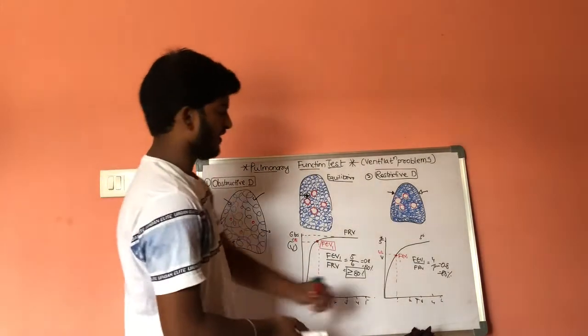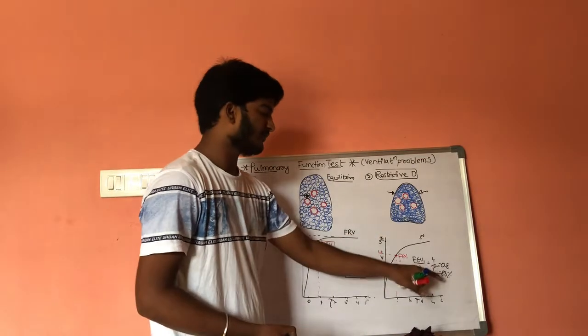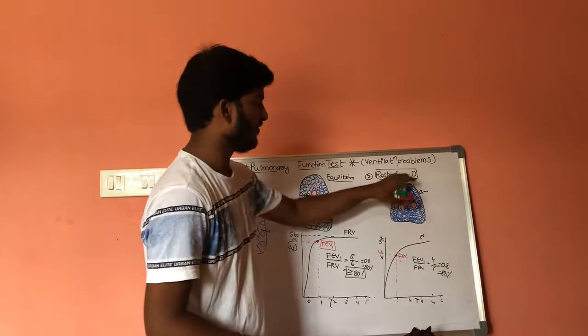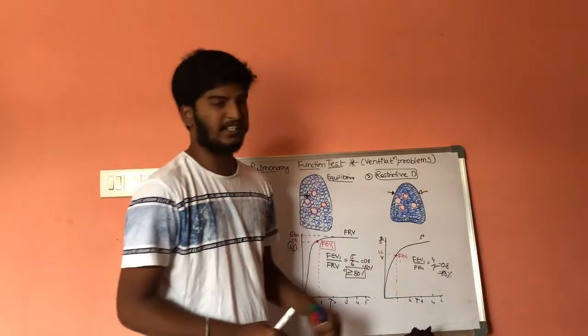So the ratio is 80%, which is normal in case of restrictive disorders, and there is no abnormality in this graph.